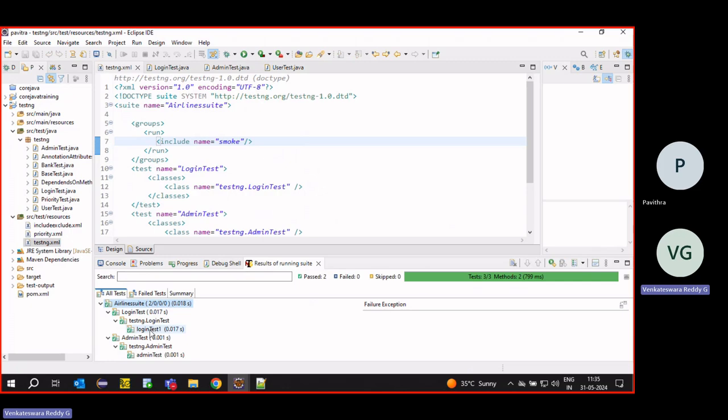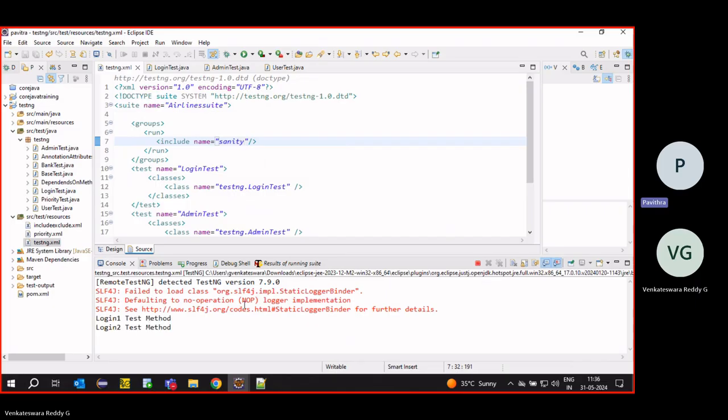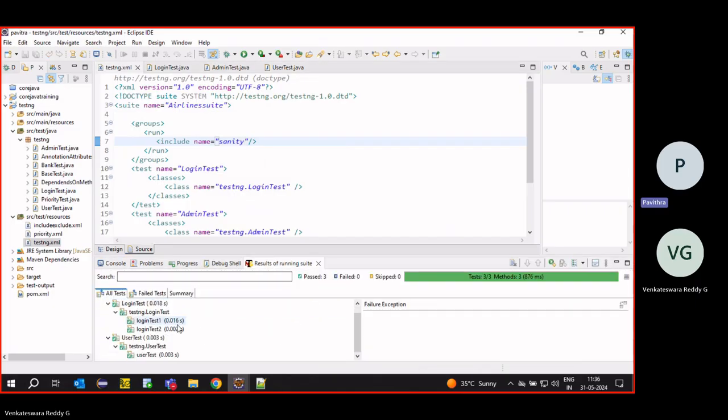Now it will run only the login test case and the admin test case, only one test. These two are smoke test cases. Suppose I want to run a sanity. So this group tag should be between the suite and the test tags, right?